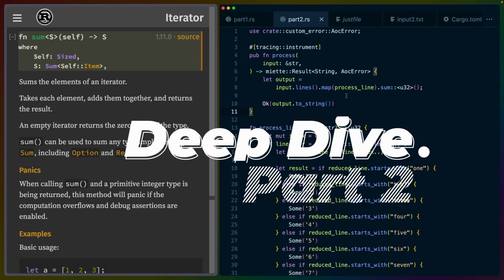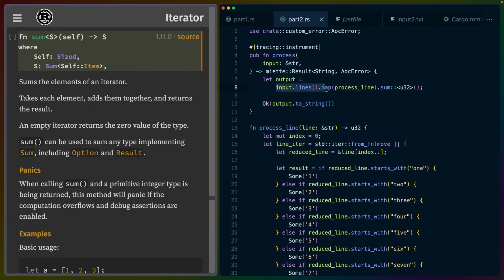Now, part 2 gets a little bit more interesting. We're still using input.lines. This is still the same setup. We're still using map, but we've got this process line function now. And this process line function, we could set up like this, right? We could have some value here and we could call that like this, and that would work just fine. This is a closure that calls our function. It's fine. But because process line takes a string slice as its argument and returns the U32 that we're expecting, we can just pass this into map and it will apply to each of the lines in turn.